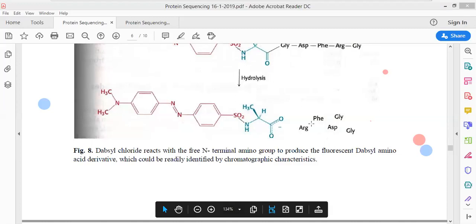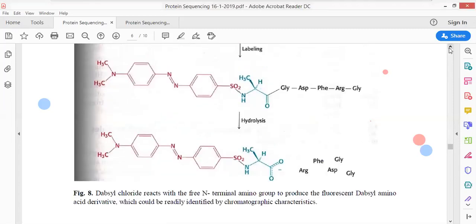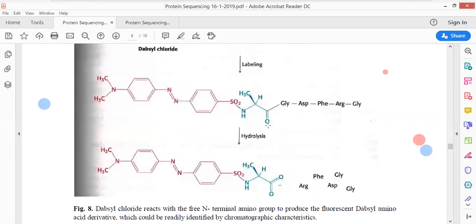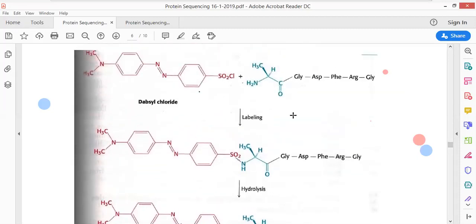Okay, well, there is a query from one of our students. Harsh Agrawal is going to ask something. Sir, can this then also react with the free amino group of a basic amino acid? Oh, very important question, Harsh. He's saying, sir, if there is any side group of a basic amino acid, then that side group can also react with the chloride atoms which are present here.